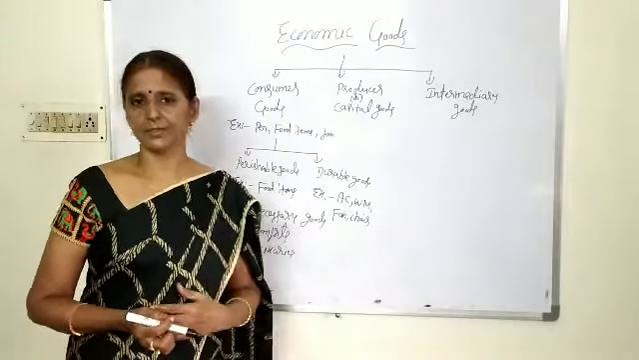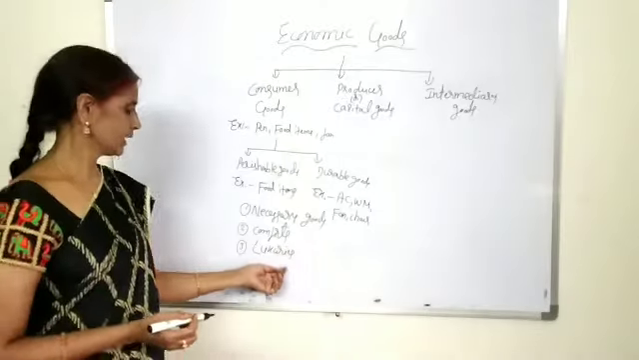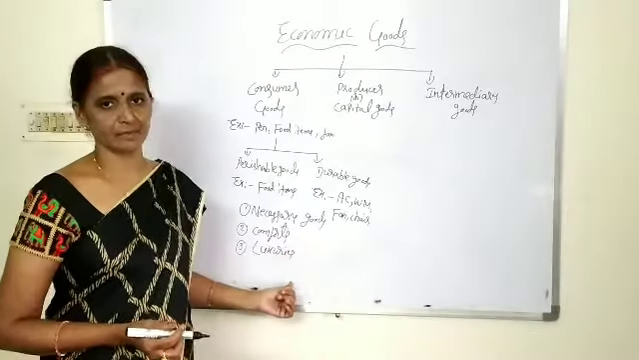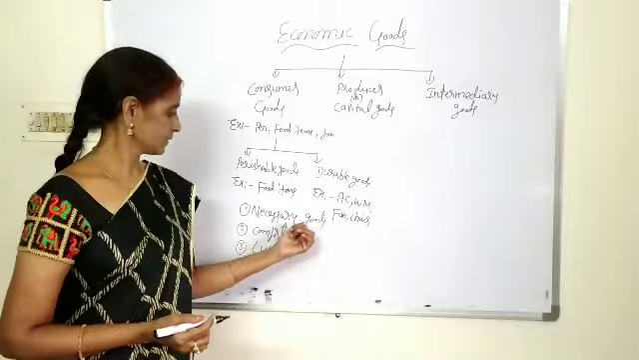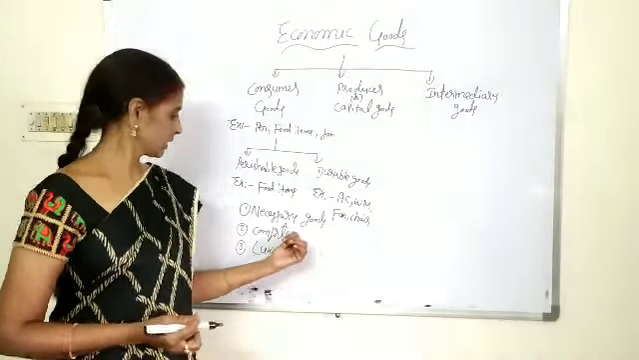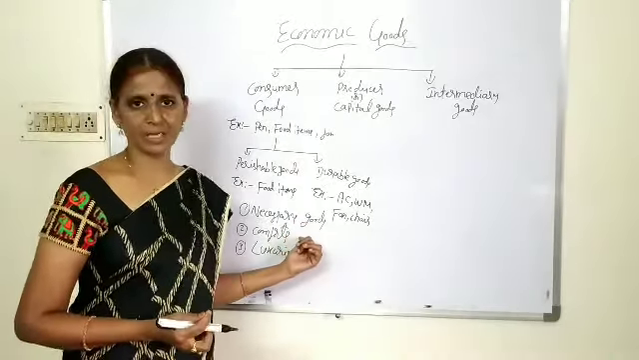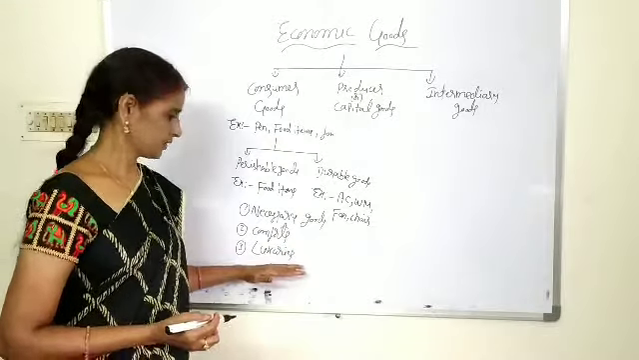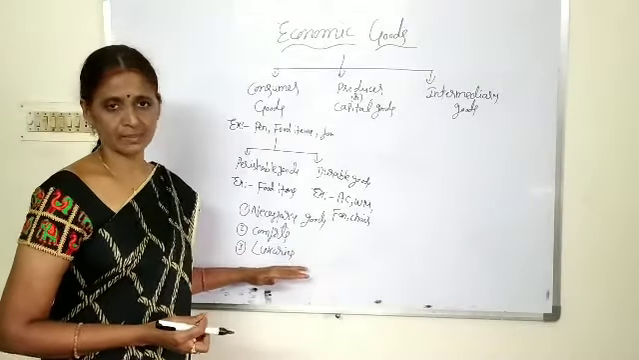So in this way consumer goods are categorized into three types: necessary goods, comforts and luxuries. Necessary goods are essential to us. Comforts will enhance efficiency in our life. Luxuries are not essential, but they will give pleasure and happiness to us.